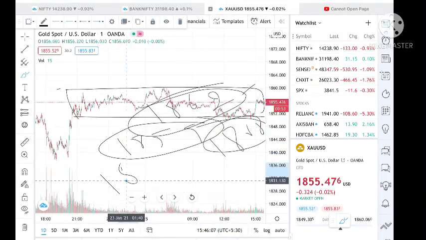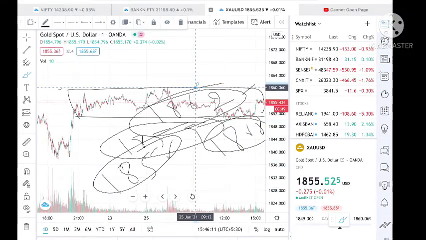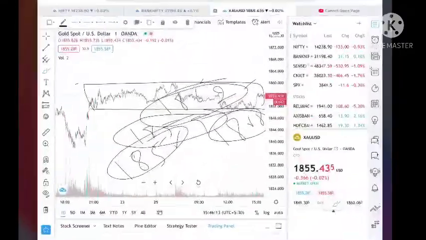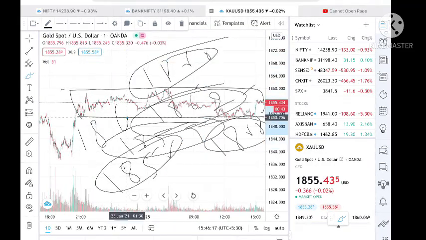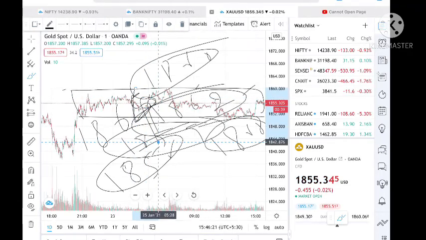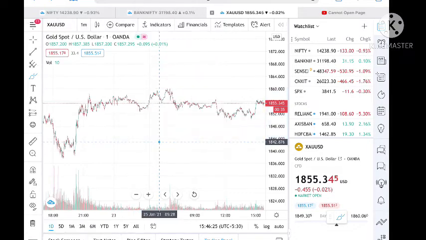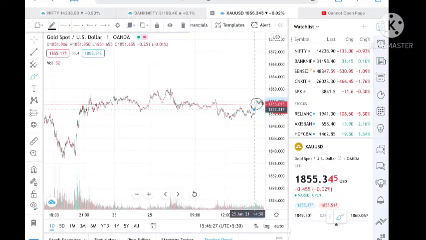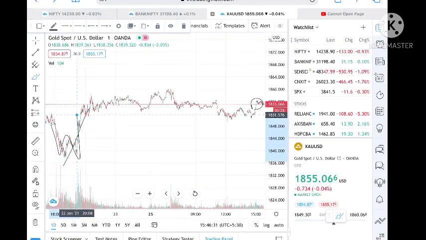See, so now if you wanted to invest now, I would suggest that you let the 1856 level cross, then you can take 1860 as your next target, and after 1860 you can wait for 1864, the next target after that. So this is what the price is suggesting here, that the market is in this particular range.